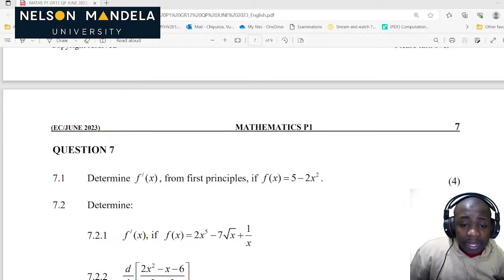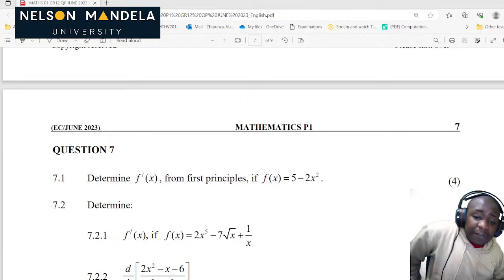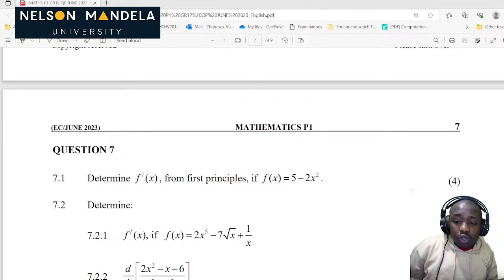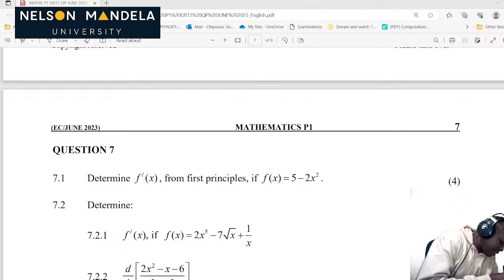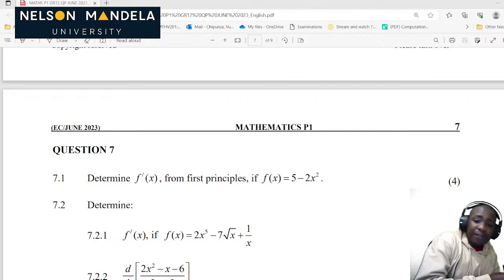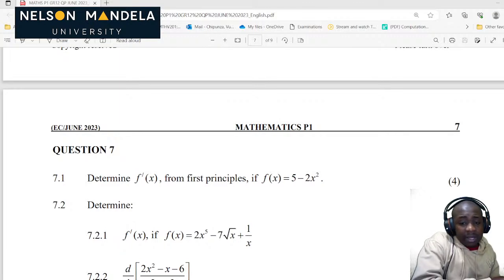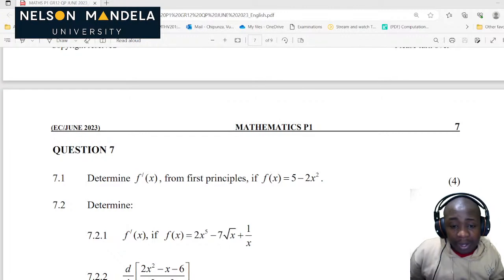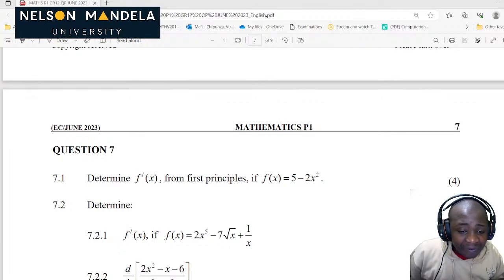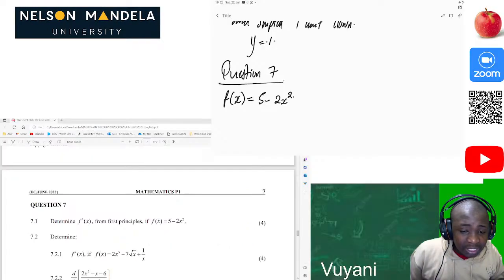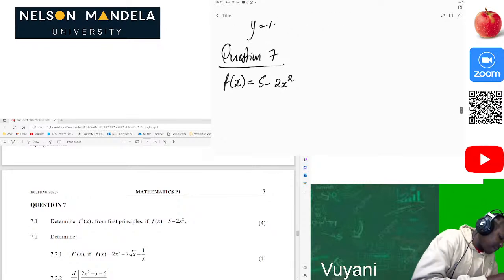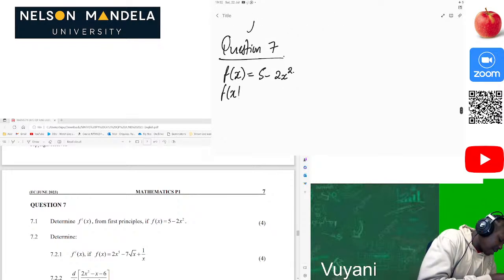Let's go. Determine f prime of x from the first principles. So when they say from the first principles, which means we must derive it from the initial stage without just using the derivative rules, okay, the power rule. So let's do it fast and quick. So this is our function f of x, so we should know f of x plus h, so that would be 5 minus 2 times x plus h all squared.